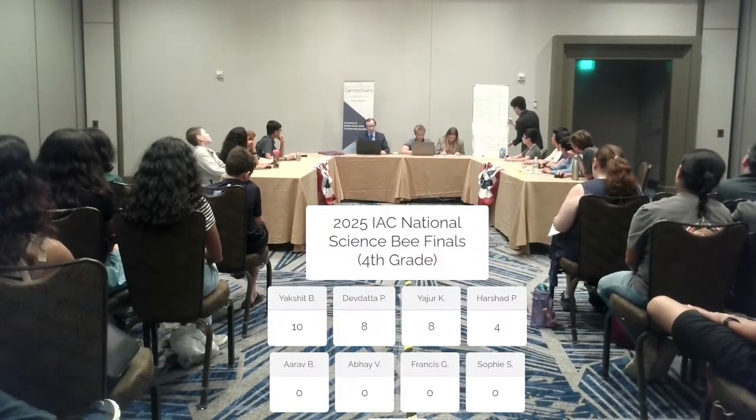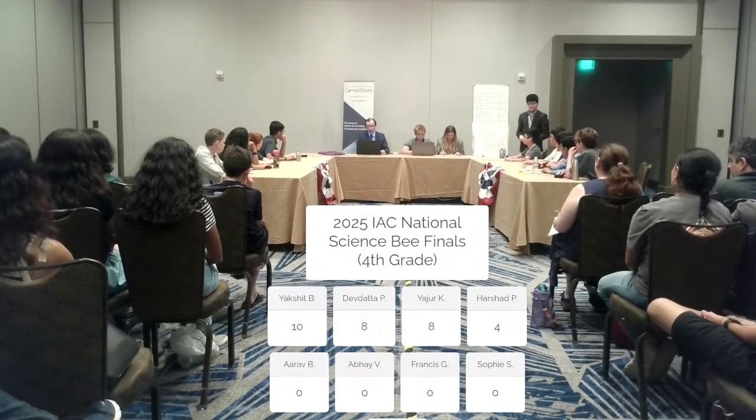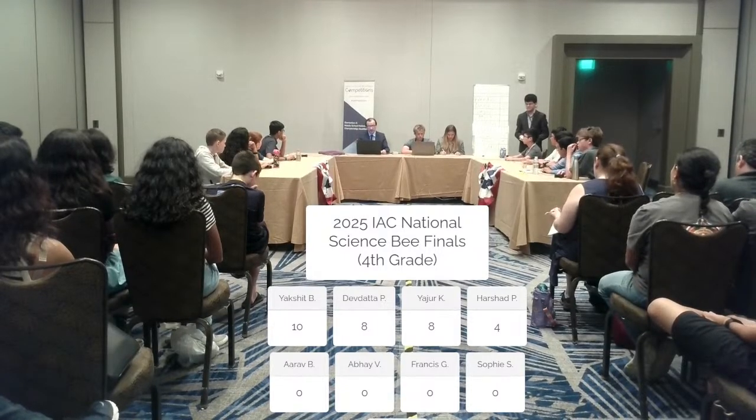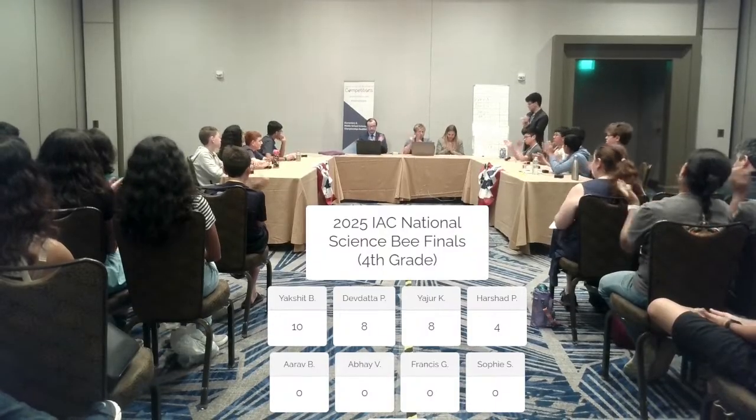Tossup 17. Kepler predicted this phenomenon in 1639 using the Rudolphine tables. This phenomenon was observed in 2004 and 2012 to refine techniques used for finding exoplanets. That is 6 points for Isabella.